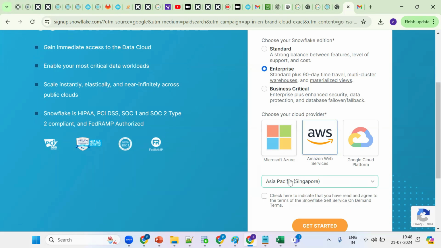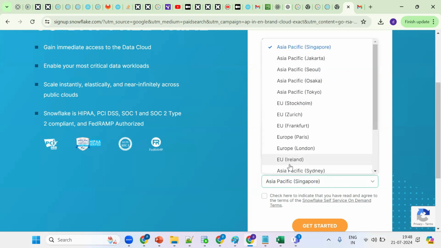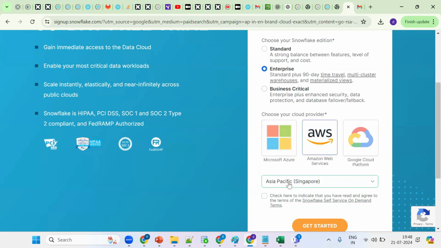Okay, see, it can support multiple data centers. I'm going for Asia, Singapore. If we choose Azure, Amazon Web Services or GCP, will it make a difference, or will the Snowflake functionality remain the same? Remain the same. It's like storage purpose. So it doesn't have any impact. If we click for AWS, our data will be stored in AWS. That's the point.